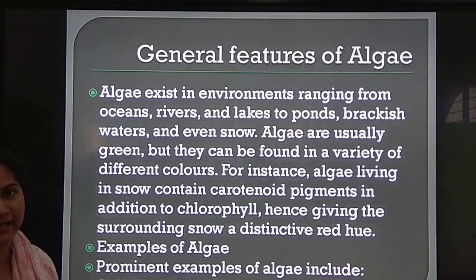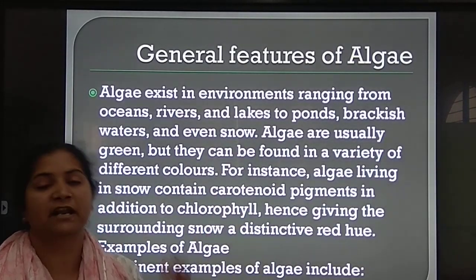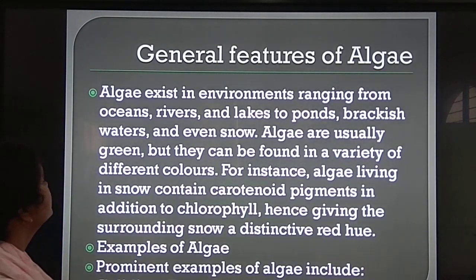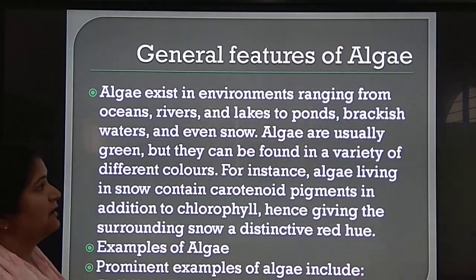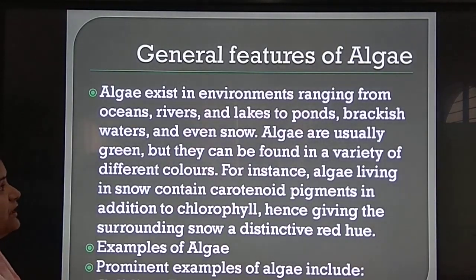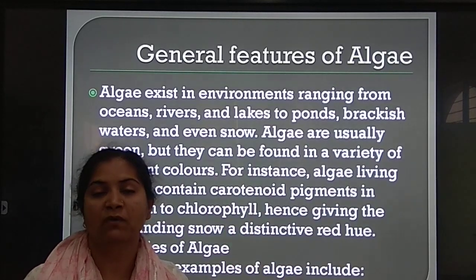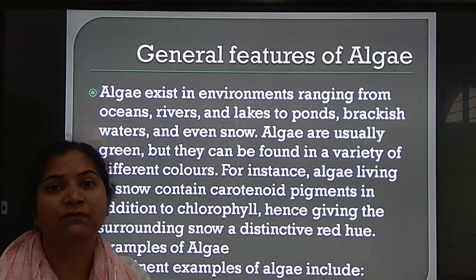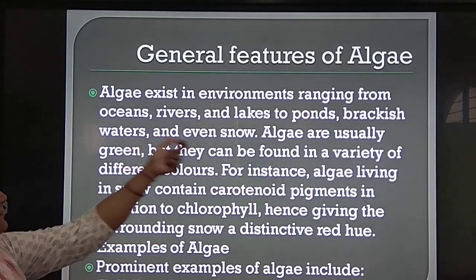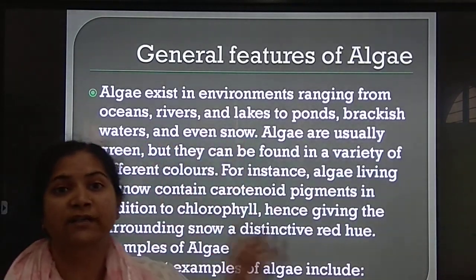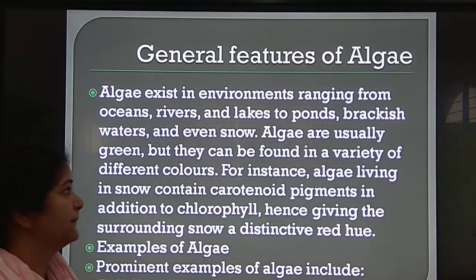General features of algae. Now, what are the basic features which will be found in any variety of algae? Number one is that algae exist in environments ranging from ocean, river, lakes to ponds, brackish water and even snow. So, algae will be found in watery environment. That watery environment can be fresh water, marine water. What is called brackish water is the salty water. So, even in the snow we can find algae.